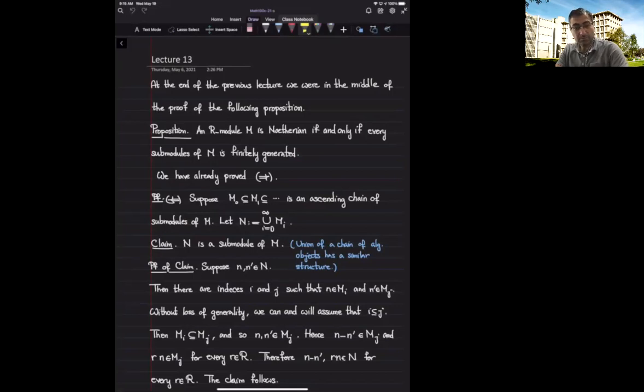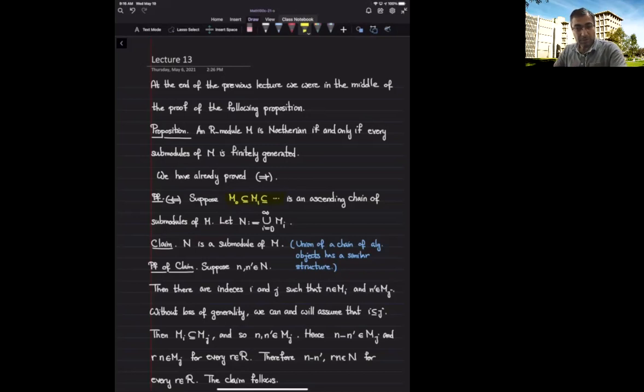Assuming that all the submodules are finitely generated, we want to show that there is no strictly ascending chain of submodules. So we start with a chain of ascending submodules, M sub 0 contained in some M sub 1, M sub 1 inside M sub 2, and so on. And we want to show that from some point on, we are getting the same submodules.